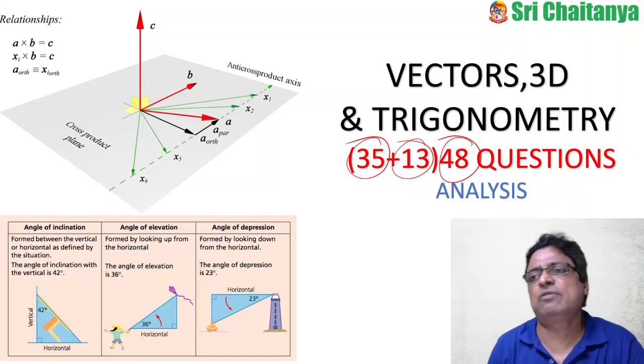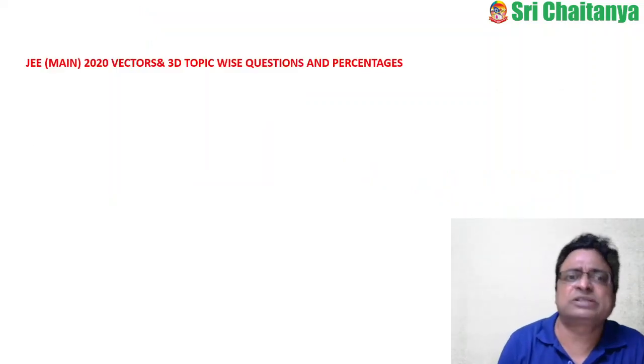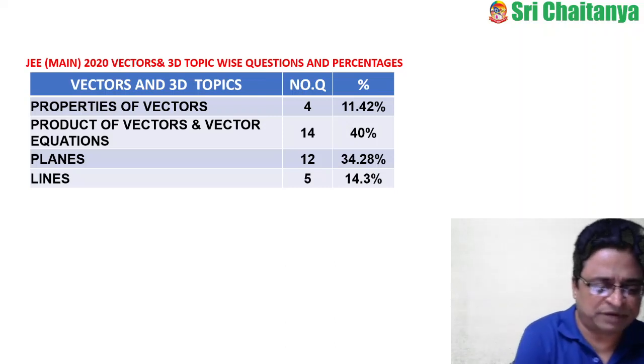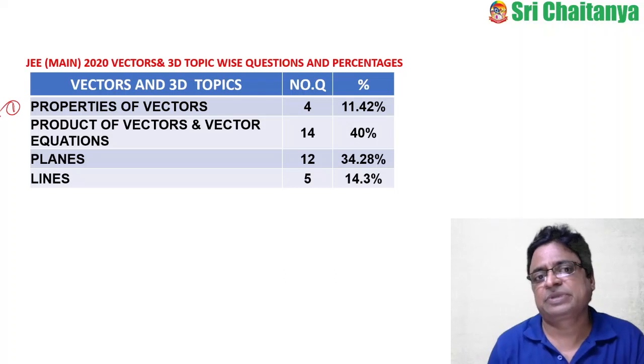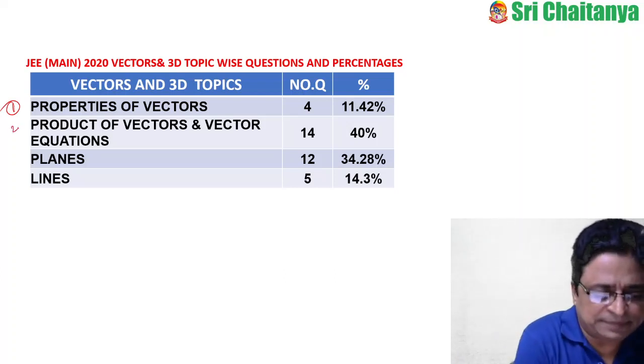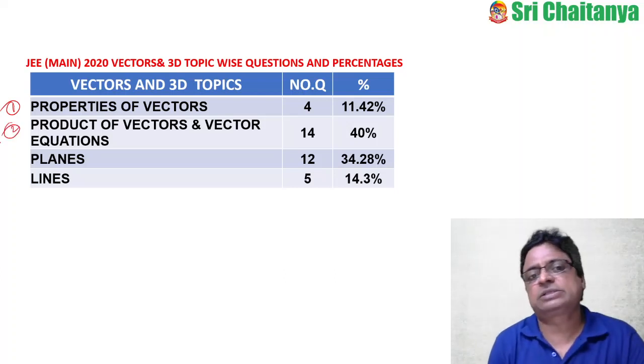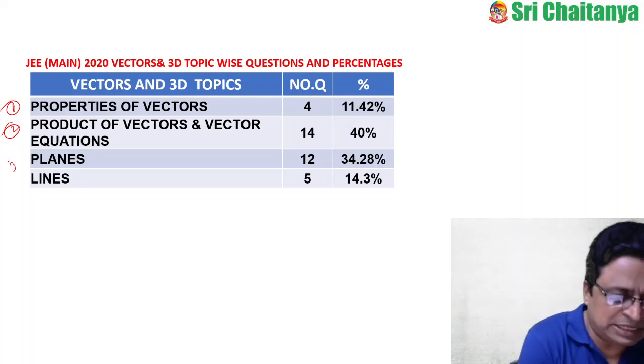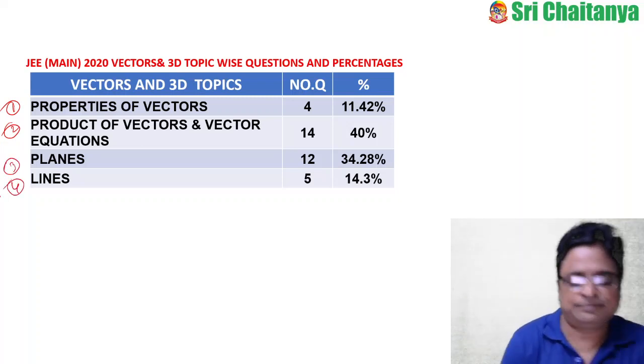Now coming to vectors and 3D, I have divided the entire subject into 5 parts. The first is properties of vectors, the second is product of vectors and vector equations, the third is planes, and the fourth is lines.